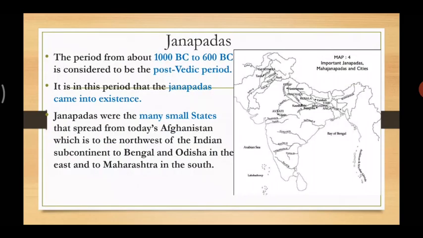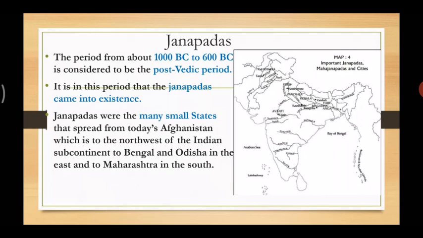Let's move forward. So the first point in Janapadas, that is the period from about 1000 BC to 600 BC, is considered to be the post-Vedic period, which means the period after the Vedic period is called the post-Vedic period.